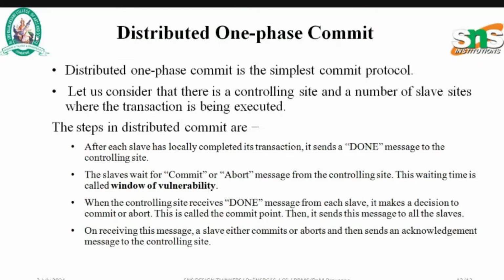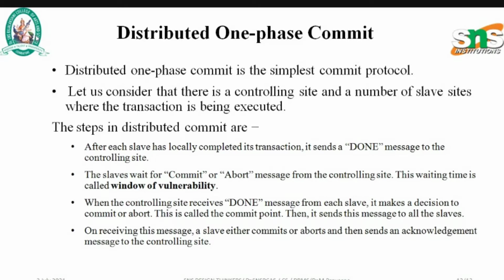Let us consider that there is a controlling site and a number of slave sites where the transaction is being executed. So only one controlling site and a number of slave sites. It is very much similar to a client-server system. There are a number of clients attached to a single server. Similarly, the same thing is done here. There are various steps to commit. Let us see them one by one.